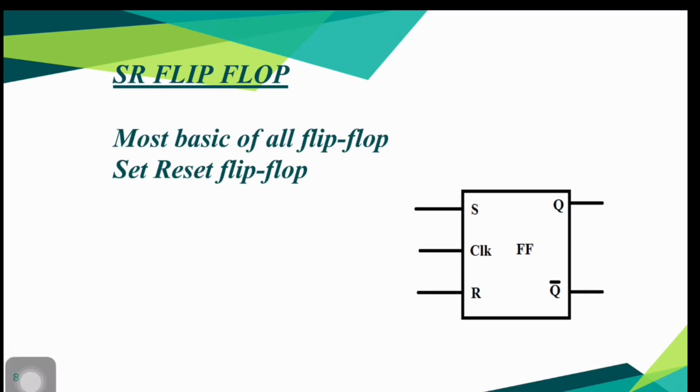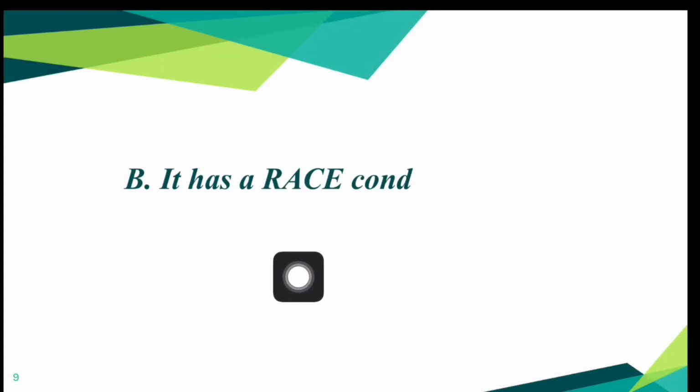When you look at this symbol, you can see this flip-flop has a clock input and it has two outputs. By inspecting the four options given, we can see that one disadvantage of this SR flip-flop is it has a race condition.